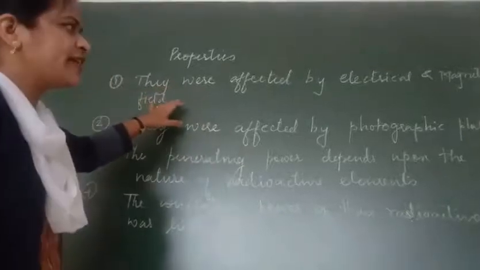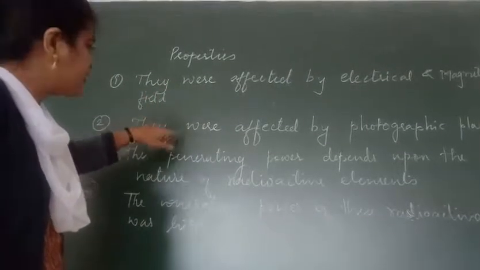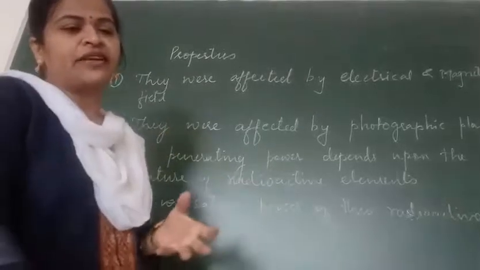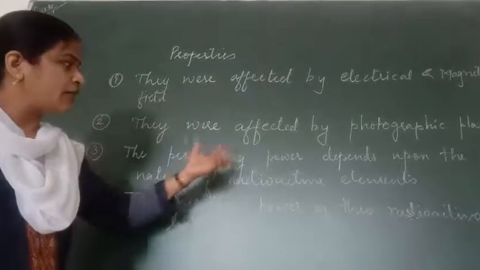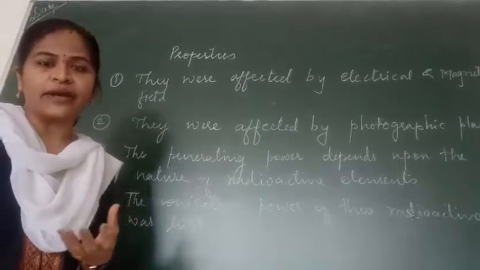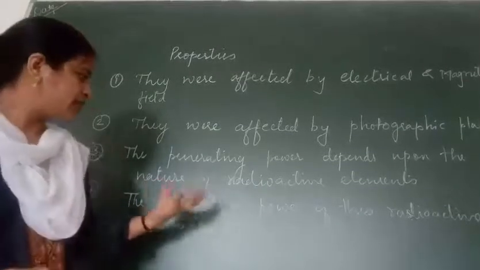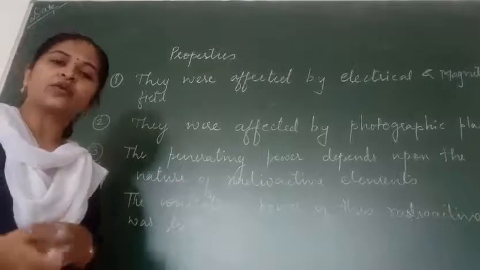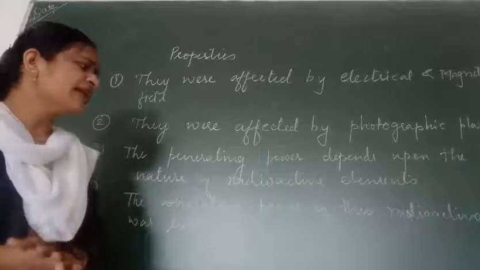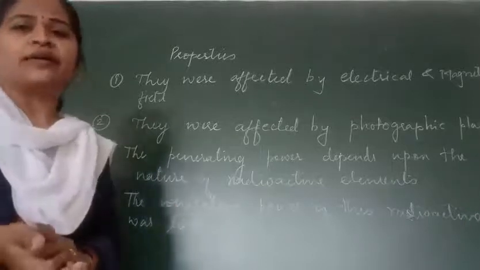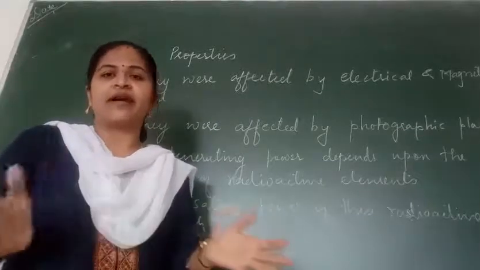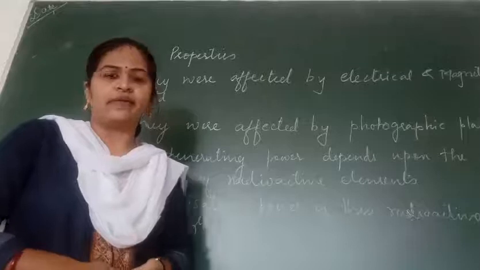So first, they were affected by the electrical as well as magnetic field. Second, they were affected by the photographic plate. Whenever this ray falls on the photographic plate, it affects the photographic plate. Then the penetrating power depends upon the radioactive element. The more radioactive the element, the more it will penetrate. It can penetrate 30 centimeters to 10 meters of sheet. Then the ionization power of these radioactive particles was more. That is, whenever it passes through gases, it ionizes the gas which is present there.